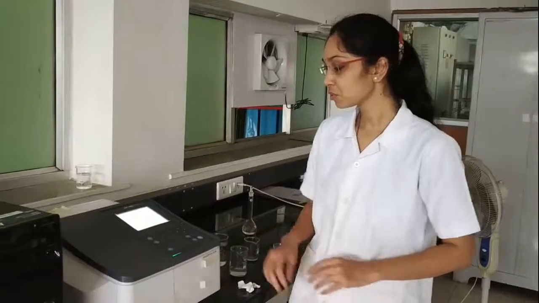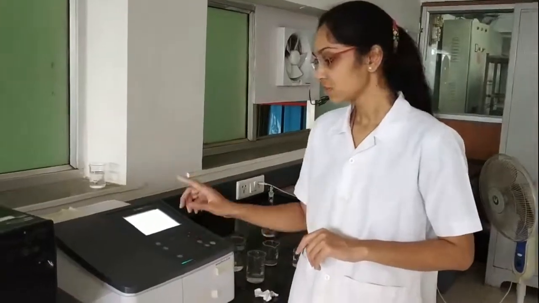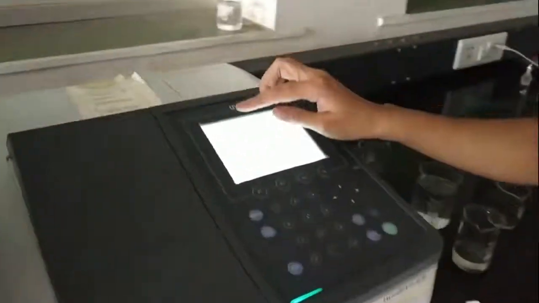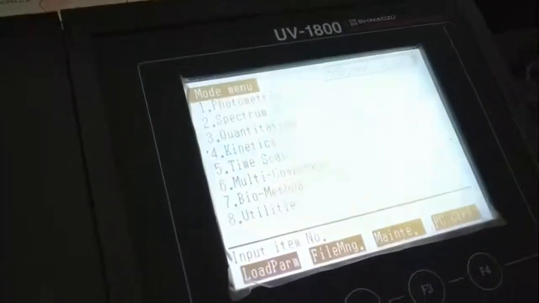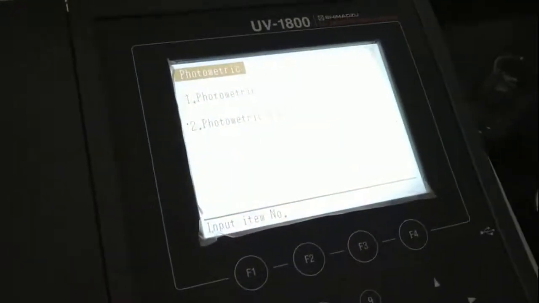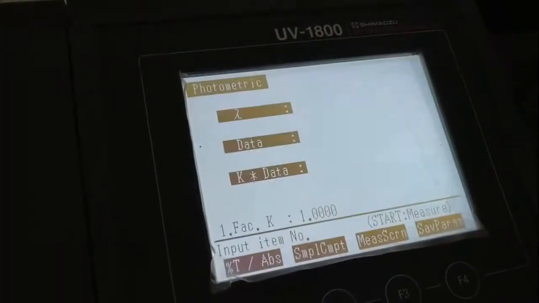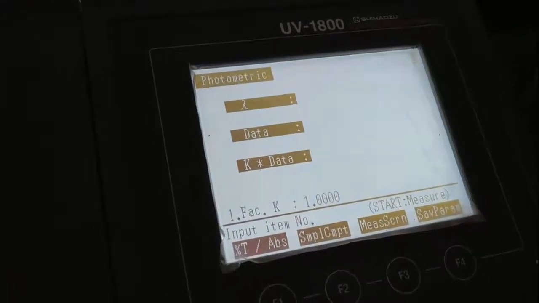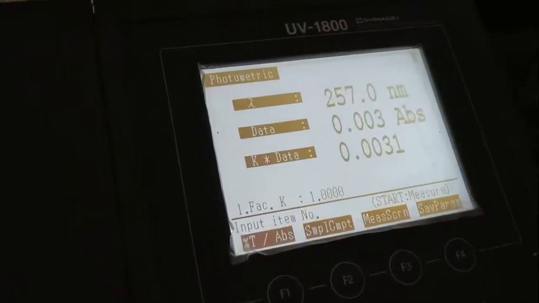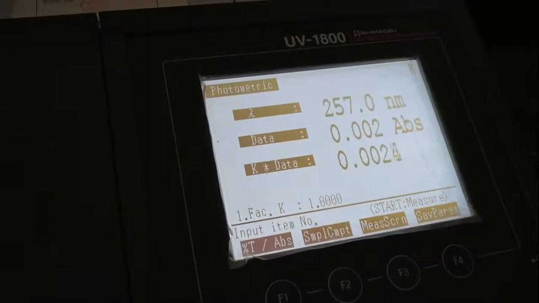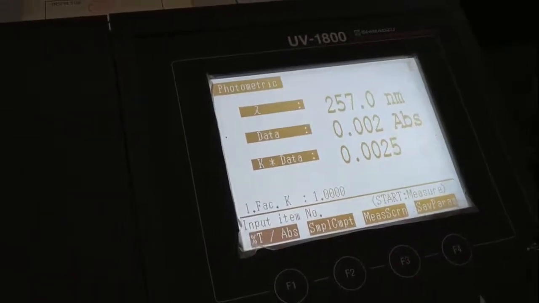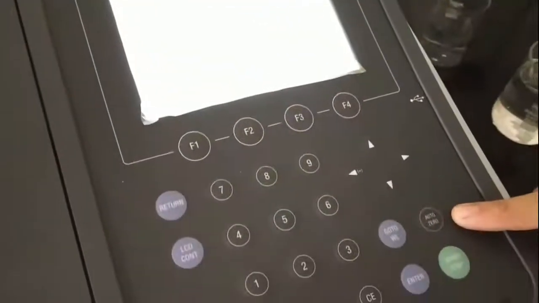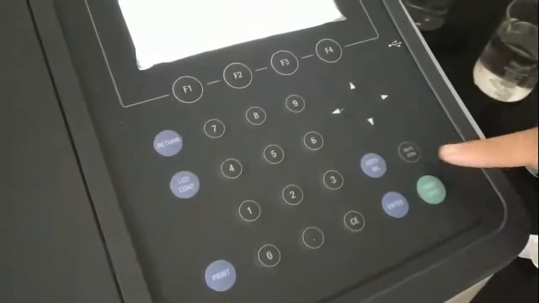Now we are going to do the sample analysis. For that we are going to go into the photometric mode. We are going to note down the absorbance at both wavelengths, but before that we will do auto zero to nullify the effect of solvent. In both the cuvettes I have filled NaOH solution. Now we will press auto zero.